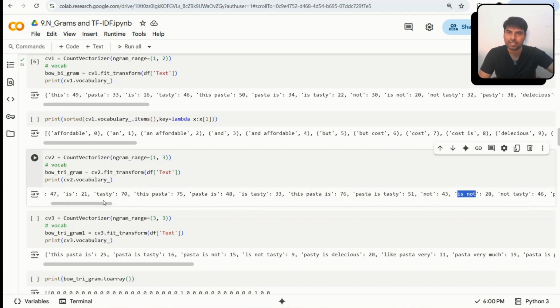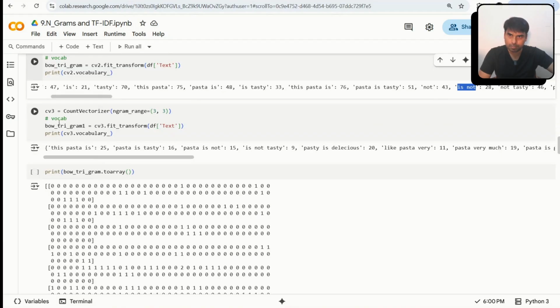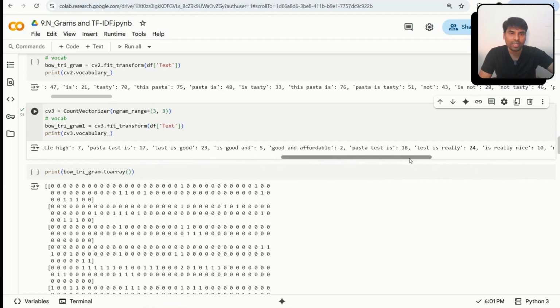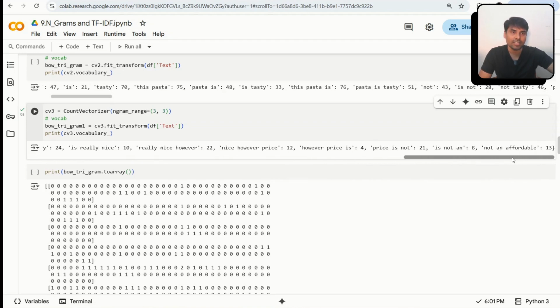You can see it's combining 3, but if I say only 3, okay, this is very special. In case of 3, it will consider only 3. It will not take 1 or 2. It will take only three-word groups. You can see that these are three words, 1 unit. Pasta is not, 3 words, 1 unit. Is not tasty, 1 unit. It is not combining one single word and two words, right? It is only considering three words as a single unit.